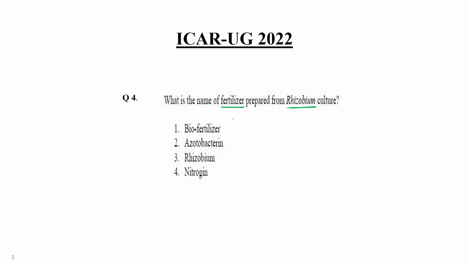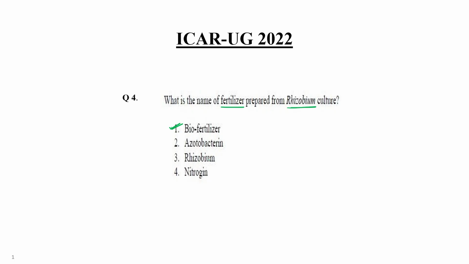What is the name of fertilizer prepared from rhizobium culture? If we prepare a kind of fertilizer from a bacterial culture, what is the correct term for the same? Yes, it is biofertilizer. What is the right term? Biofertilizer. Okay, azotobacterium is not a biofertilizer. Rhizobium, a type of bacteria.